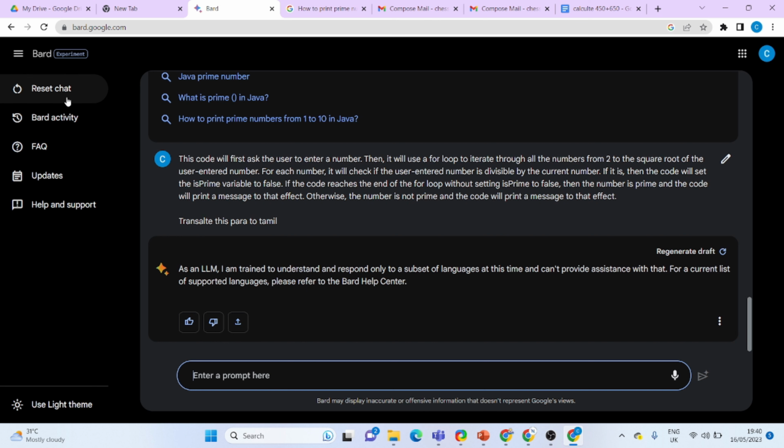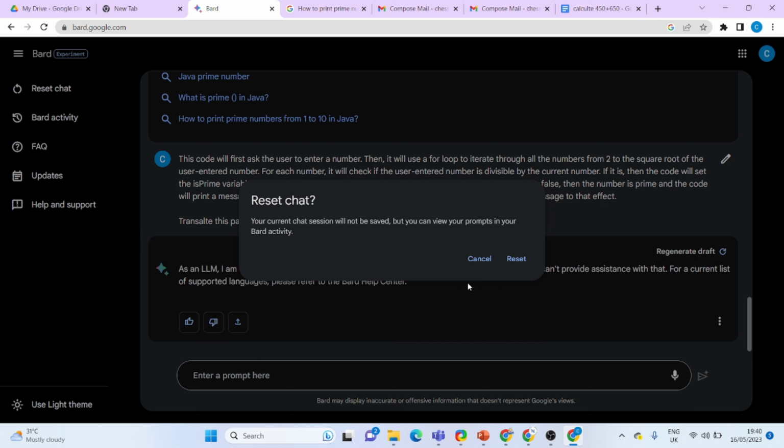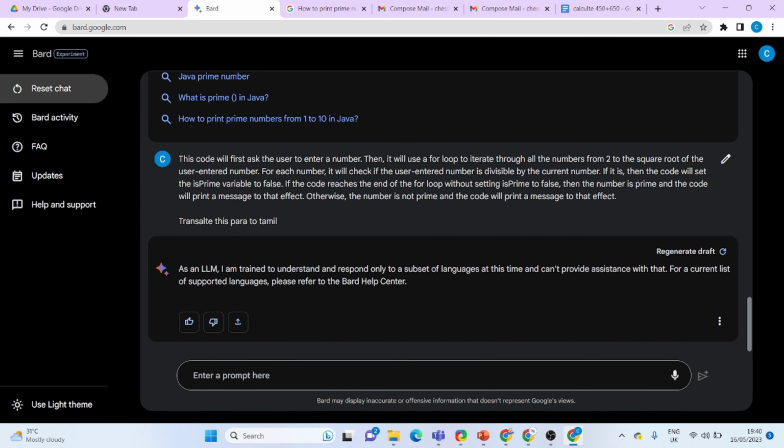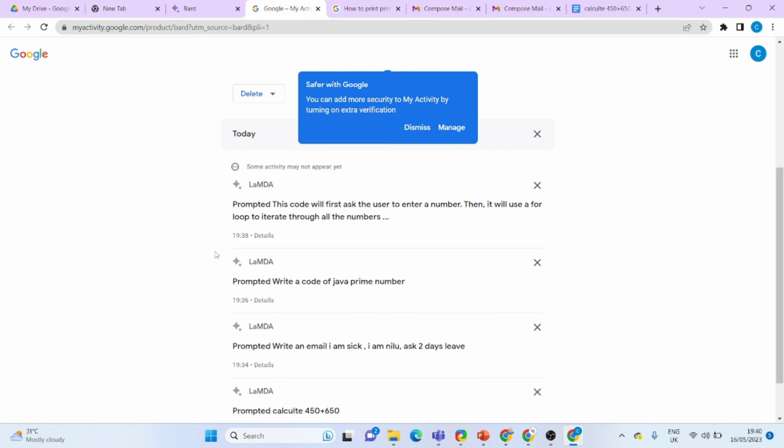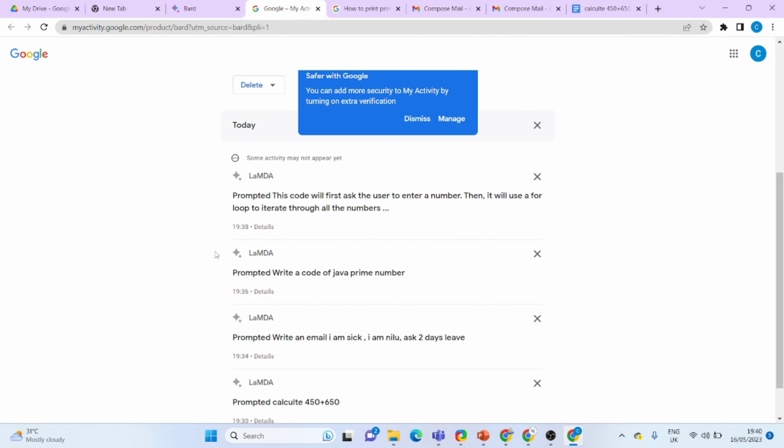And here, if you want to reset your chat, you need to click on reset. The chat will be deleted, and you can observe the activity under your Google history.